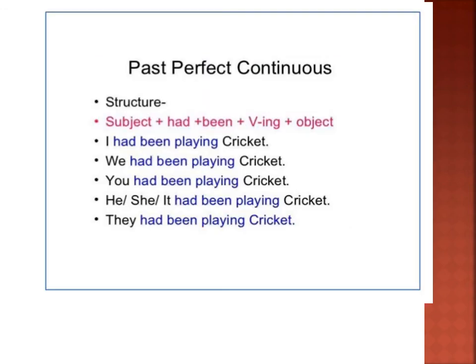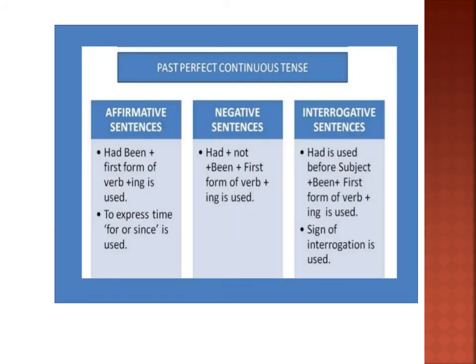Now, the examples I have given here: I is a subject, I had been playing cricket. We is a subject, we had been playing cricket. Cricket is the object. You had been playing cricket. He or she or it had been playing cricket. They had been playing cricket. This is the past perfect continuous tense.